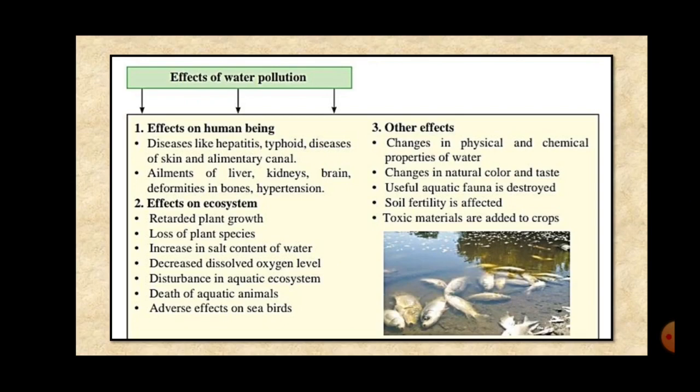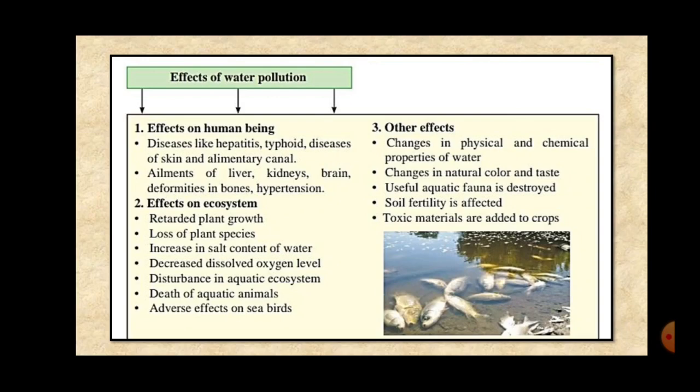Then decreased dissolved oxygen level. The aquatic flora and fauna, the plants and the animals that are there in the water, how do they survive? They absorb the oxygen that is dissolved in the water. But when the water gets polluted, the water gets contaminated, and all those harmful substances are mixed in the water, the oxygen level of the water becomes less.